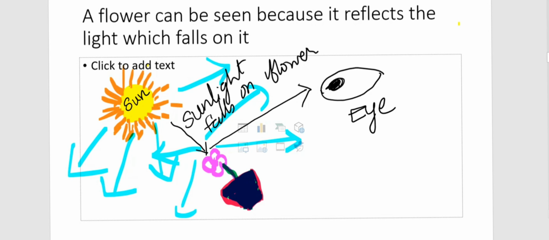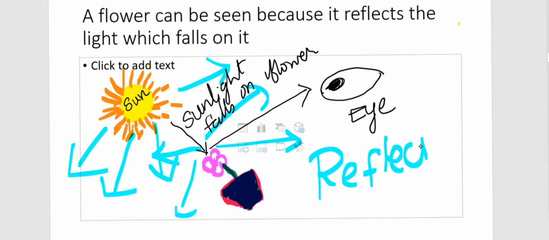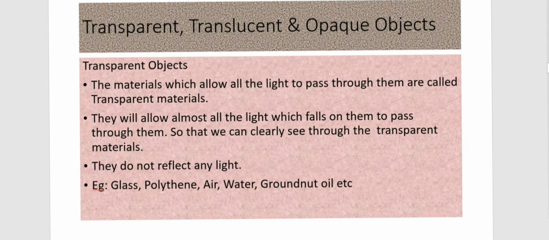So the reflected light has to reach your eyes for its visibility. This process is called reflection. So the bouncing back of light is called reflection. And next is differentiating the three types of objects: transparent, translucent, and opaque.